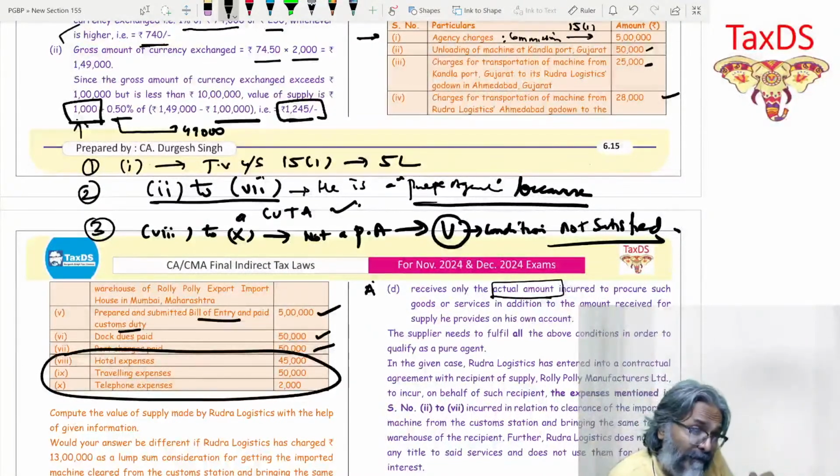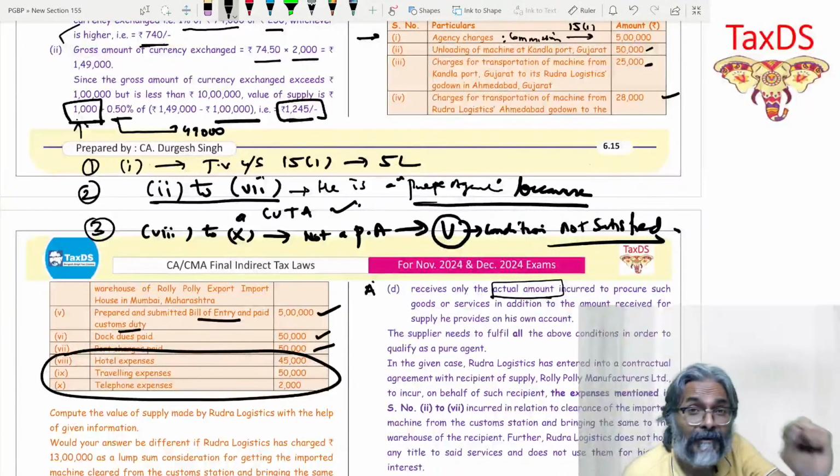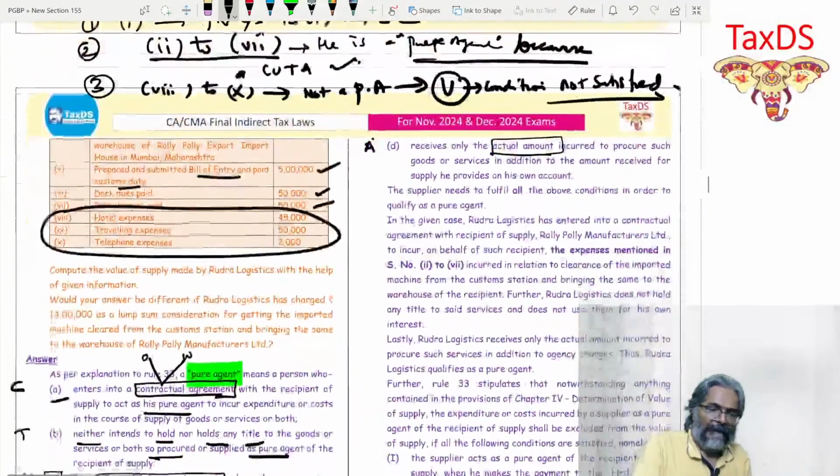In point number 3, when you write, don't write the full quota again, only the condition that is violated, pinpointed. He cannot be considered a pure agent because he is using these particular goods for his own purpose. Therefore, he is not a pure agent. I hope all of you are clear with this one now.